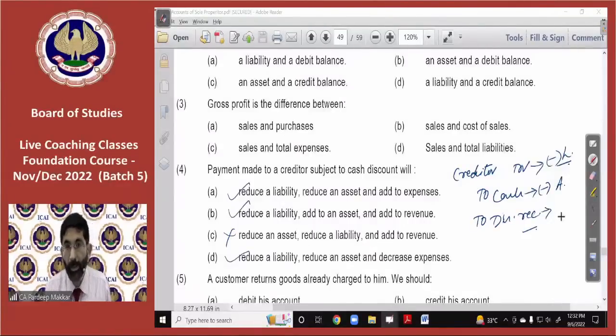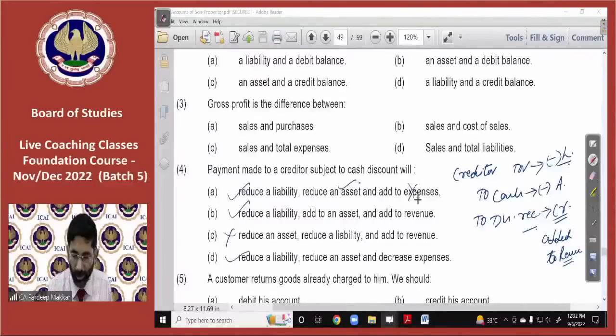Simultaneously, your income will increase. So this is credited to income or added to revenue, because your revenue will increase. Added to expense, add to an asset: this is wrong. Reduce an asset: this is correct. Decrease expenses.